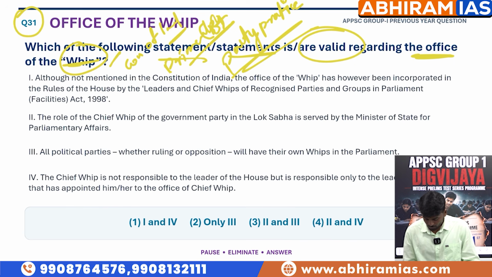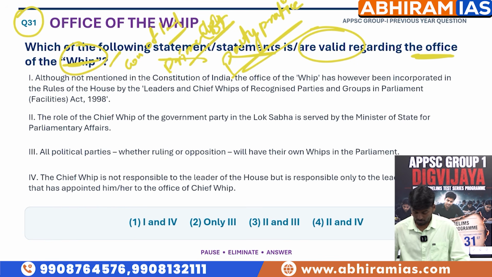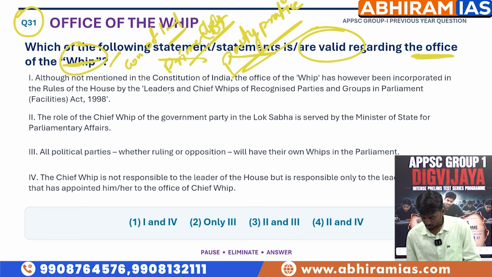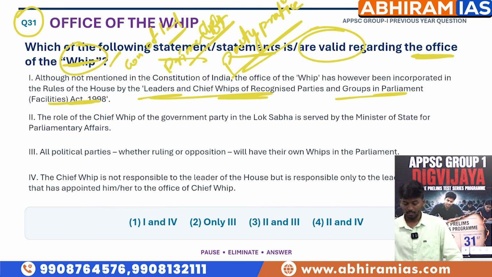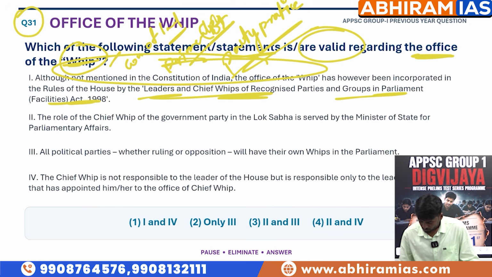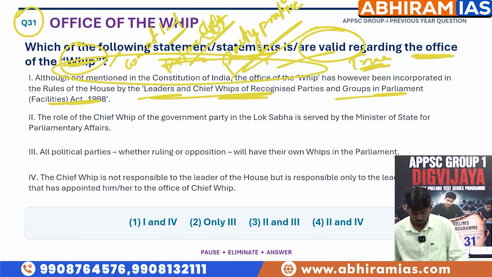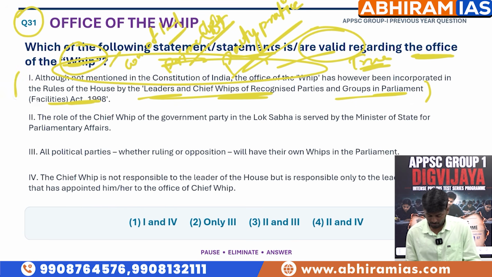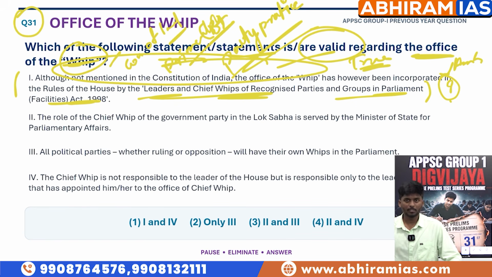What is the first statement? Although not mentioned in the Constitution of India, this is right. So what next? The office of whip has, however, been incorporated in the rules of the House by the leaders and chief whips of recognized parties and groups in Parliament Facilities Act 1998. The first half of the statement is true, but the second half is a little bit ambiguous and doubtful. So keep it on hold.